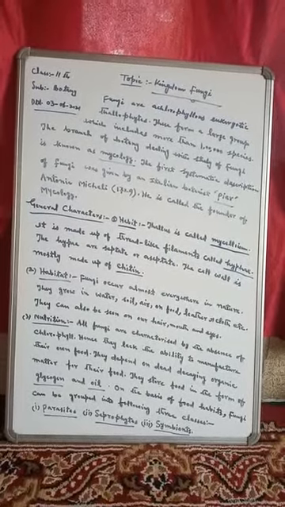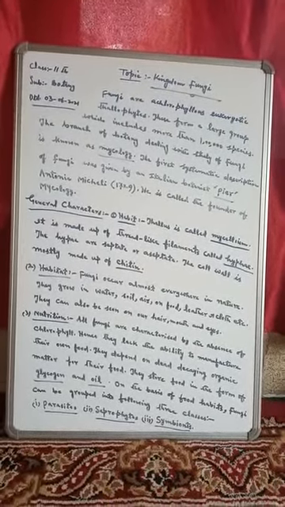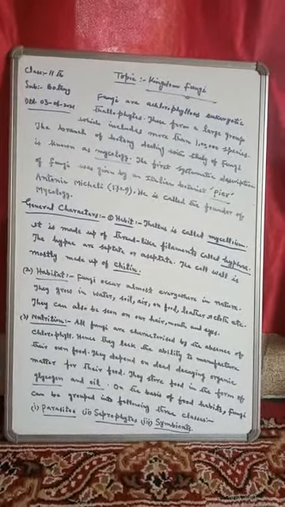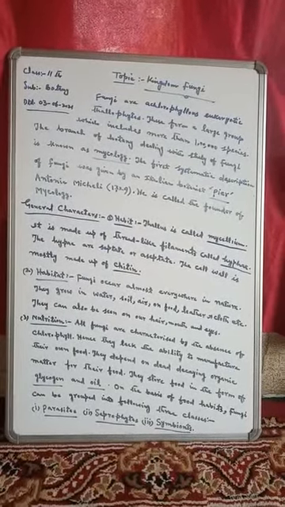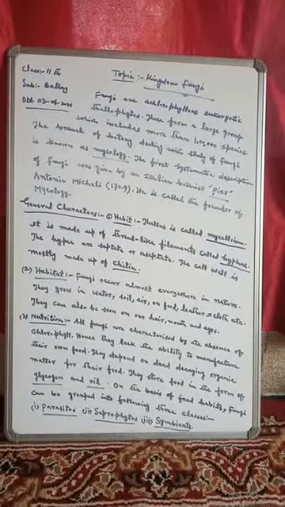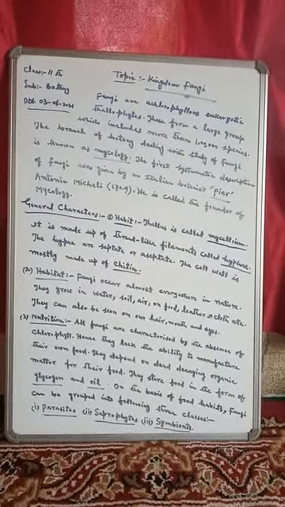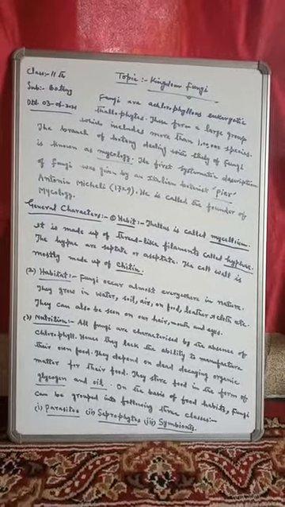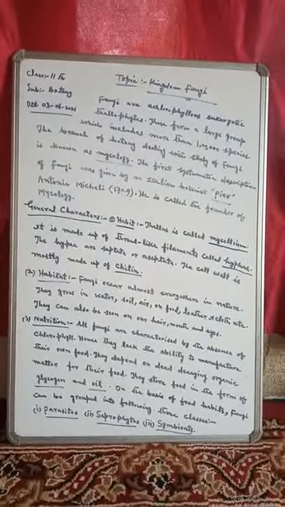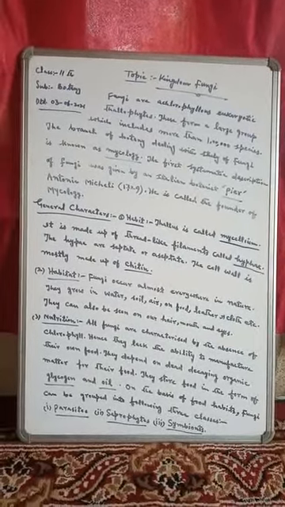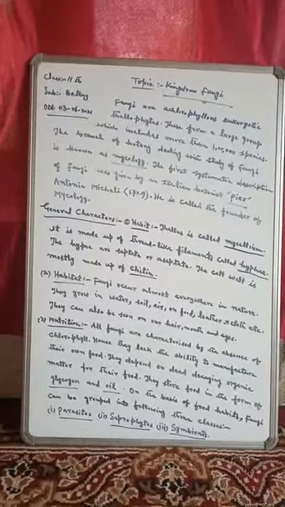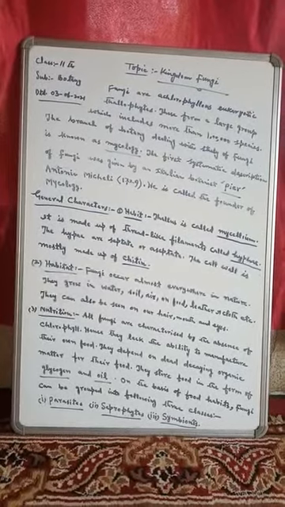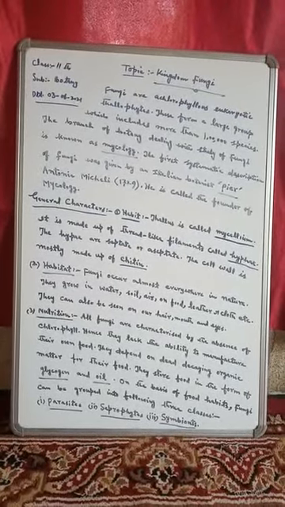These form a large group which includes more than 1 lakh species, and by this you should remember the importance of this kingdom Fungi, as near about 1 lakh species are included in this group. The branch of botany dealing with study of fungi is known as mycology.